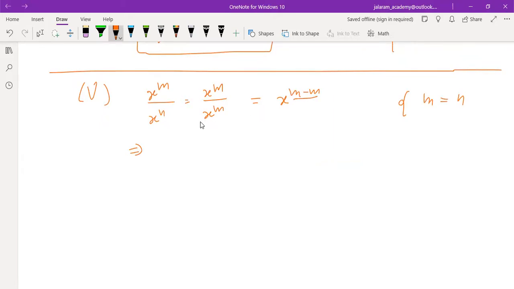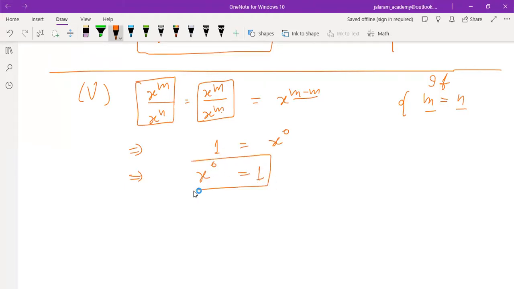0. And x to the power m divided by x to the power m. If a number is divided by the same number, what does it give? 1. So x to the power m minus m equals 1. When a number is divided by itself, you get 1. Here x to the power m is divided by x to the power m, since m equals n. So 1 equals x to the power 0. This is how we can prove that x to the power 0 equals 1. Is that clear to everyone?